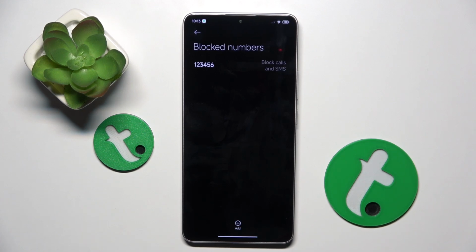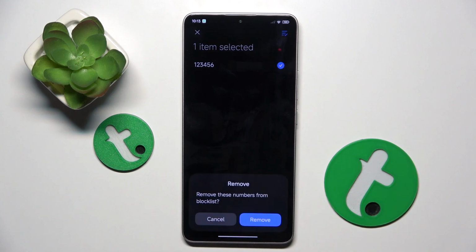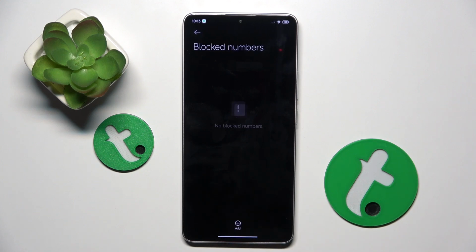To unblock this number, all we have to do is just hold on it, and then we have to click delete. And by clicking delete, we are removing this number from our block list.